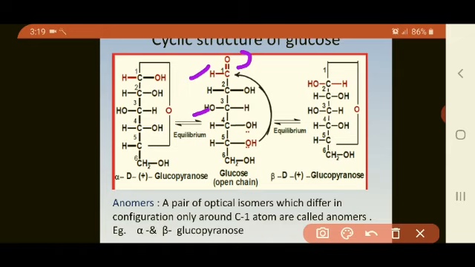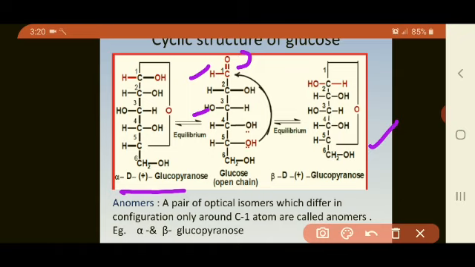Now just turn to the left hand side structure. If the OH group is attached to the first carbon atom on the right hand side, then we call it alpha D glucose. Here one more word is there, pyranose, because it forms a six-membered ring structure. In the right hand side structure, what you can observe is that this OH group is on the left hand side.